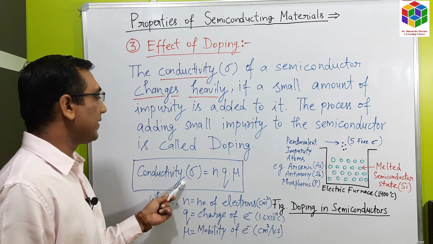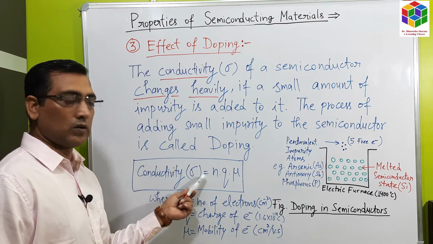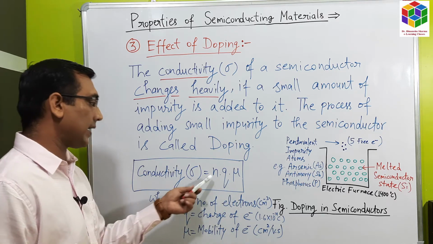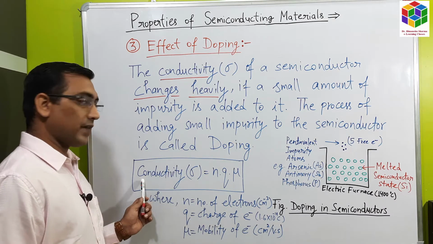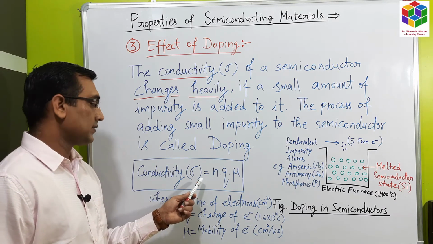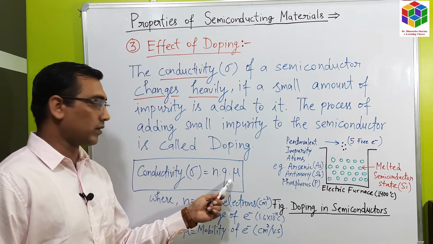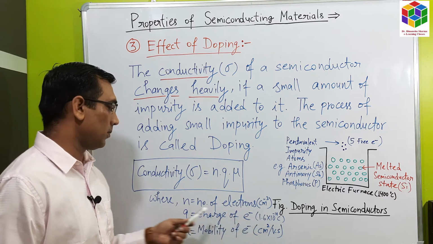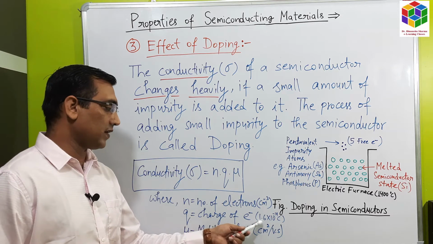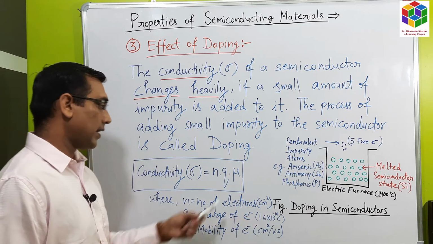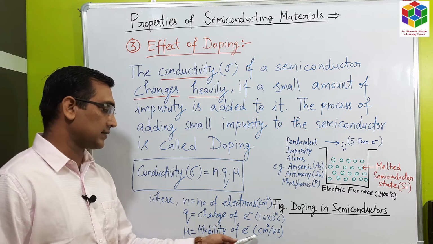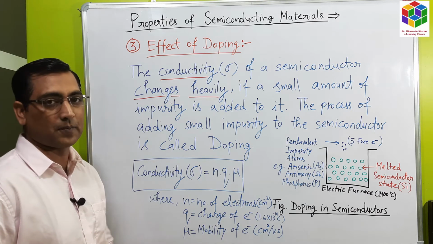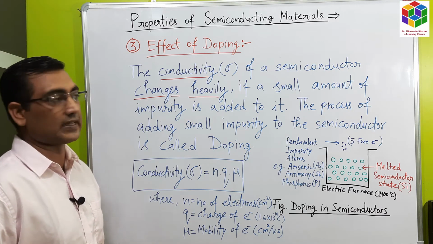The formula for conductivity is given as sigma is equal to n into q into mu, where all these parameters are explained. N is called number of electrons per centimeter cube. Q is called charge of electron, 1.6 into 10⁻¹⁹ coulomb, and mu is called mobility of carriers. The unit of mobility is centimeter square per volt second. This unit is very important and it has been asked in GATE examination.